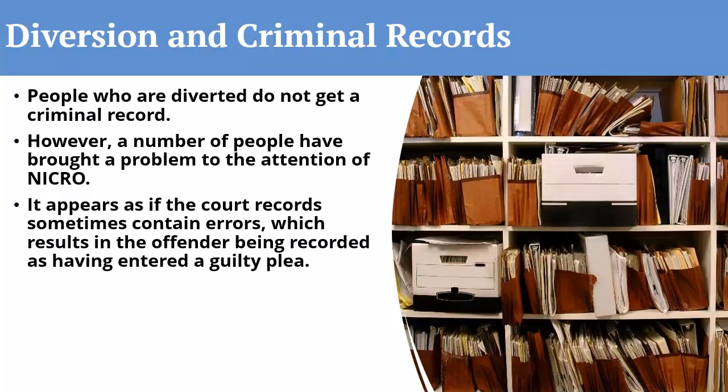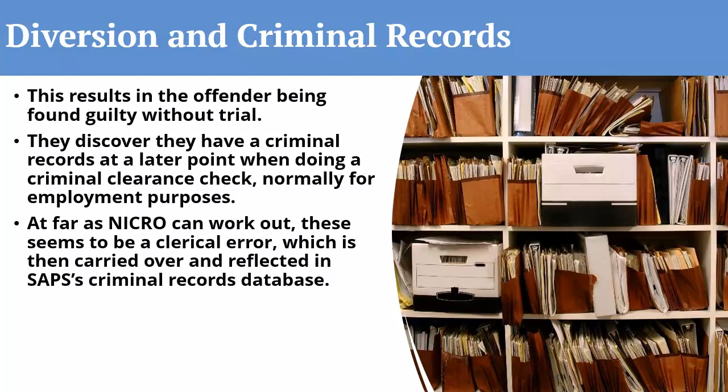People who are diverted do not get a criminal record. However, a number of people have brought a problem to the attention of NICRO. It appears as if the court documents sometimes contain errors, which results in the offender being recorded as having entered a guilty plea. This results in the offender being found guilty without trial. They discover they have a criminal record at a later point when doing a criminal clearance check, normally for employment purposes. As far as NICRO can work out, this seems to be a clerical error, which is then carried over and reflected in SAPS's criminal records database.